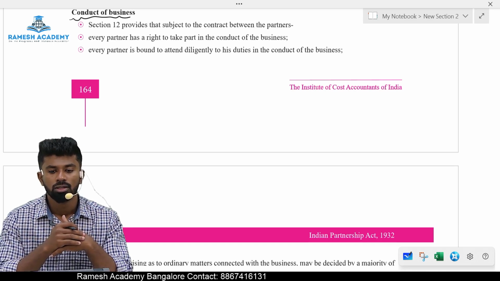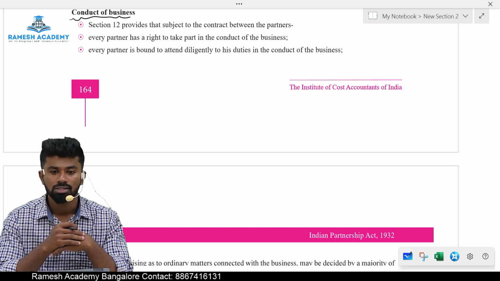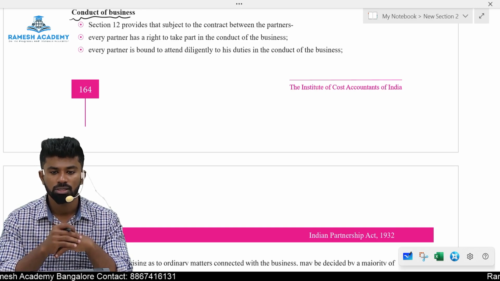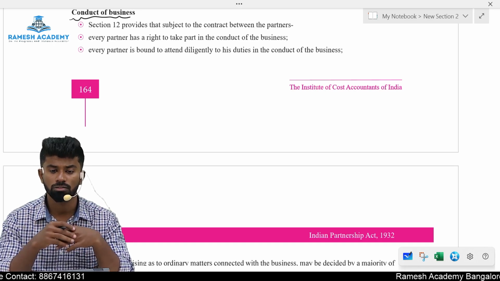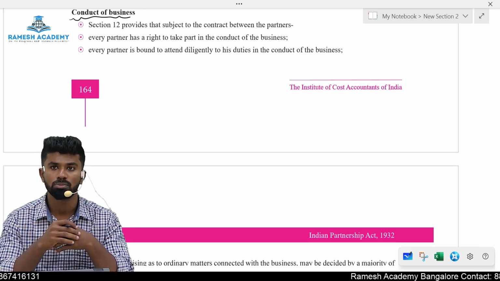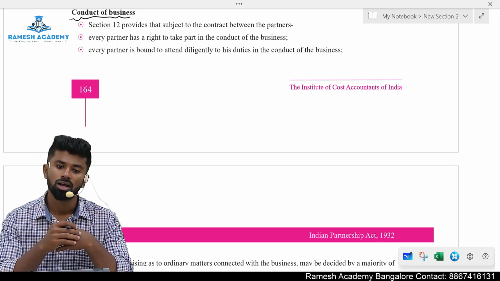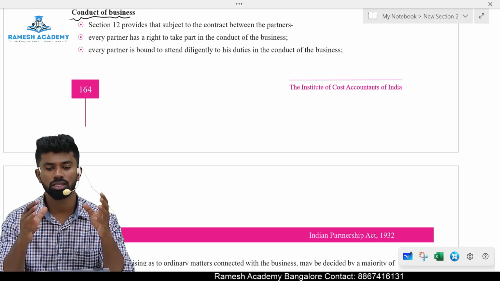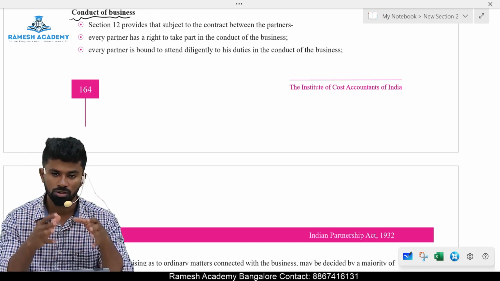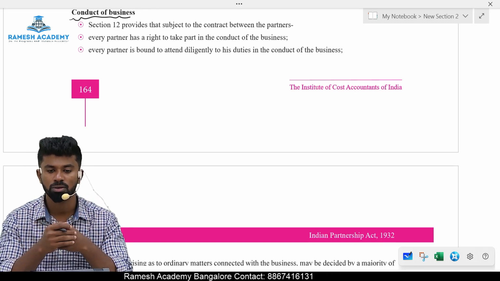Okay. Yes, he can't make any personal profit out of partnership transactions or out of partnership name or out of partnership property. Those things should be used for what purpose? Partnership firm purpose.